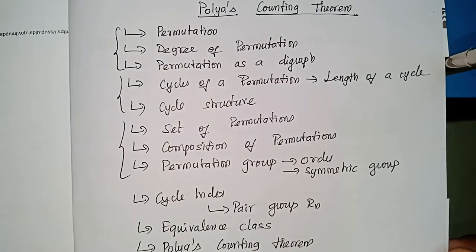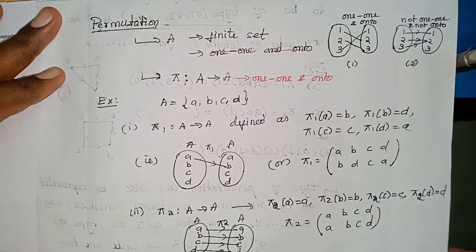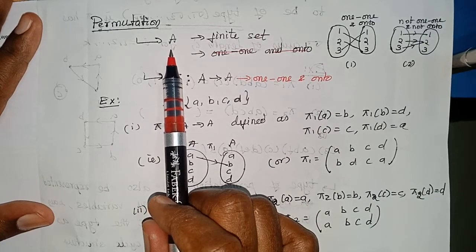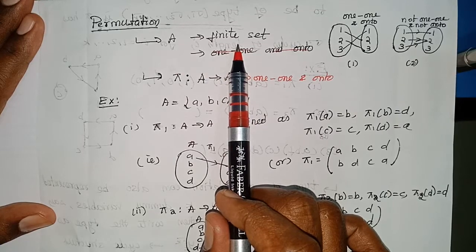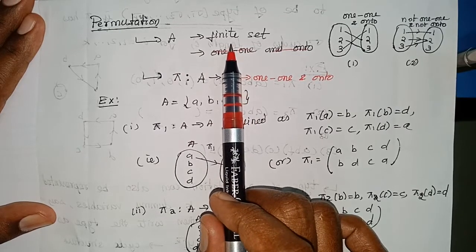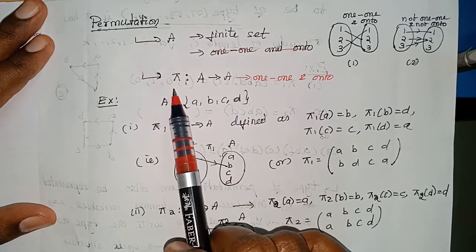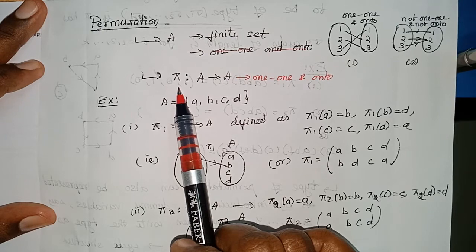What is a permutation? Permutation is discussed on a set consisting of a finite number of elements. Permutation is nothing but a mapping. Let me denote that mapping as pi.